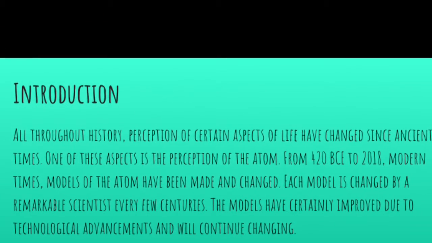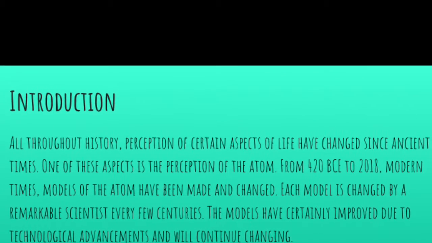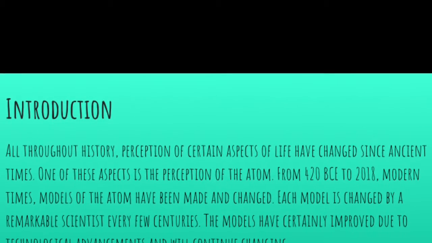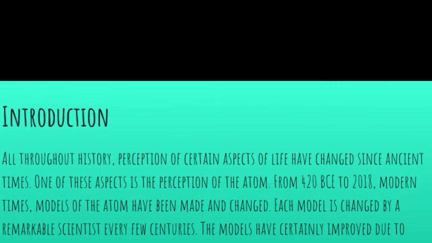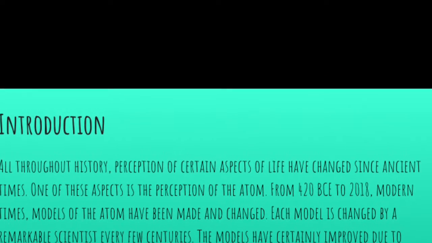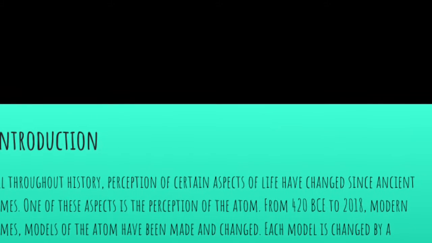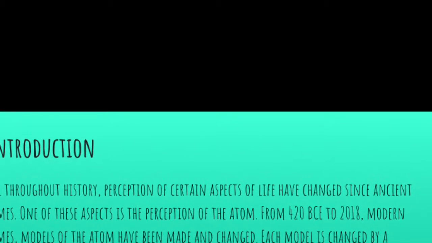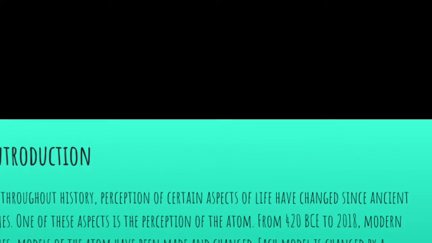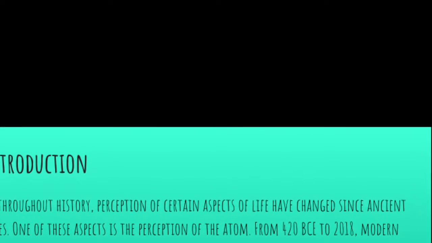Perception of certain aspects of life has changed since ancient times. One of these aspects is the perception of the atom. From 420 BCE to 2018, models of the atom have been made and changed. Each model is changed by a remarkable scientist every few centuries. The models have certainly improved due to technological advancements and will continue changing.